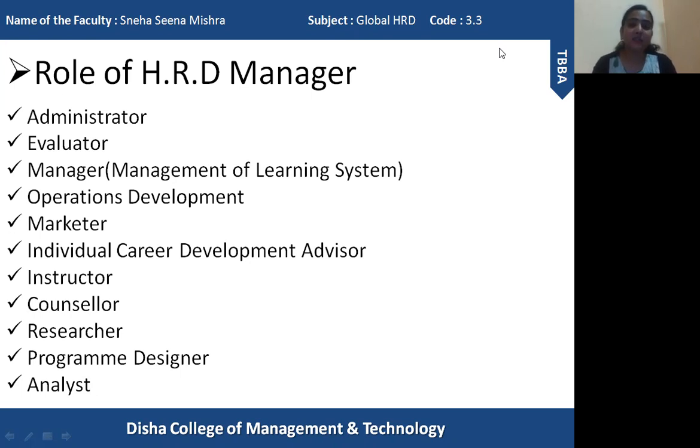These HRD managers must attend different types of meetings, must create presentations to convince the management each and every time what necessary changes need to be introduced in the HRD program, how the HRD program is going to help the management in various aspects. So in this sense, they are actually marketing the HRD programs to the management, so that they can get convinced by their presentations. They have to put forward different aspects of the HRD program. So that is the role of a marketer played by the HRD manager.